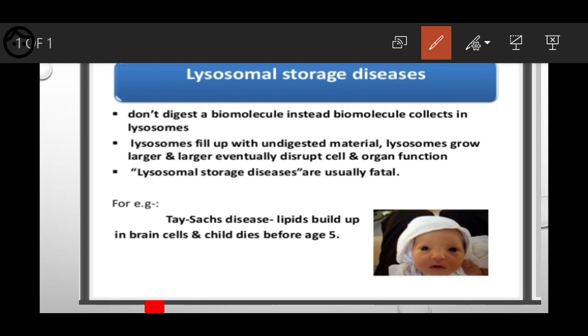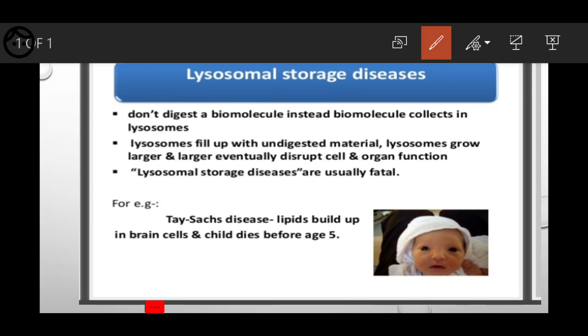Already we discussed the Golgi complex function, lysosomal functions and their structures, as well as mitochondria, nucleus and cell. Now, one more important topic we discuss today is lysosomal storage disease. What happens regarding this lysosome? Here, the function of lysosome is to digest the injured organelles. We discussed already that phagocytosis and autophagy are the functions, right?